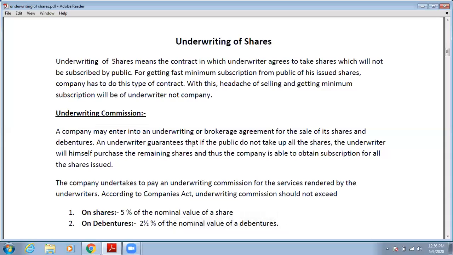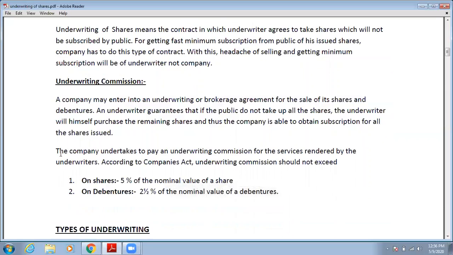An underwriter guarantees that if the public do not take up all the shares, the underwriter will himself purchase the remaining shares, and thus the company is able to obtain subscription for all the shares. Then the company undertakes to pay the underwriting commission for the service rendered by the underwriter.